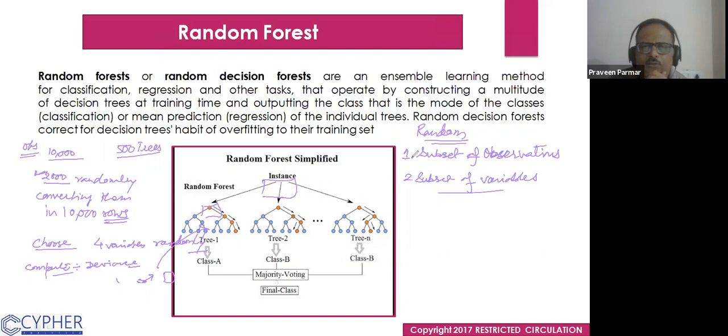We are choosing both things randomly, so it is called the random forest. Every time you train the model, it will give you a different result because it is taking randomly. There may be results that differ only very little.